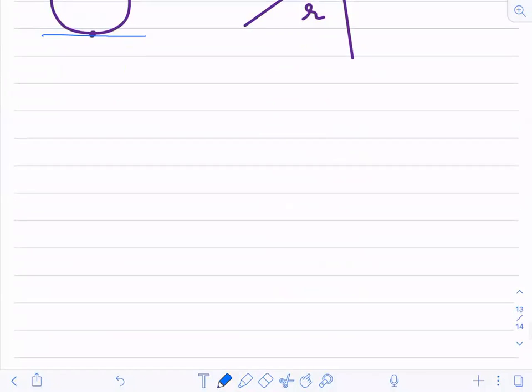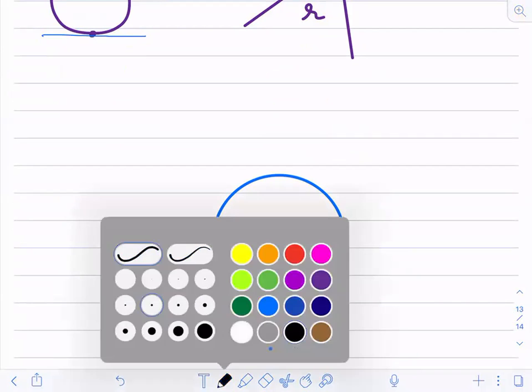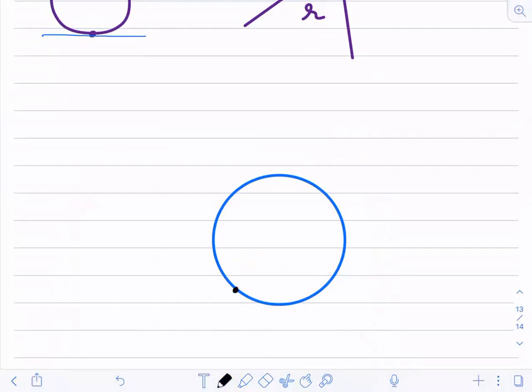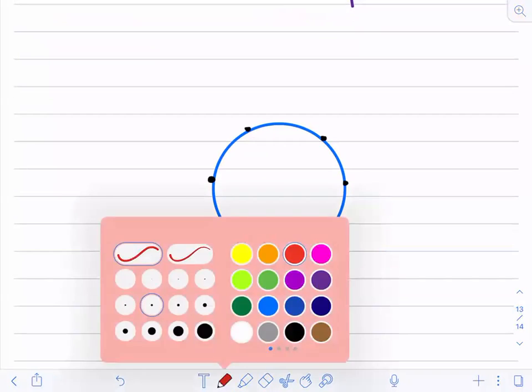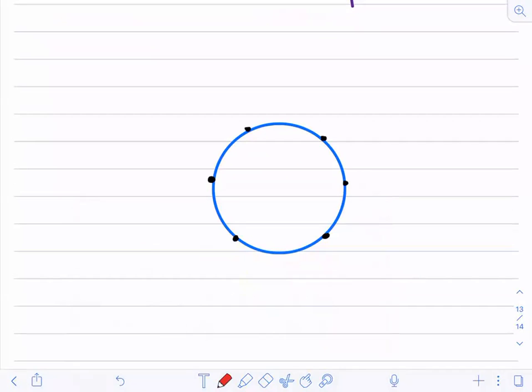Suppose this is a circle. Now, I'm giving you points where I have to draw the tangents. At this point, I will draw the tangent. At this point, I will draw the tangent. At this point, and at this point. I have to draw the tangents at these points. So see how I am drawing the tangent for these points.